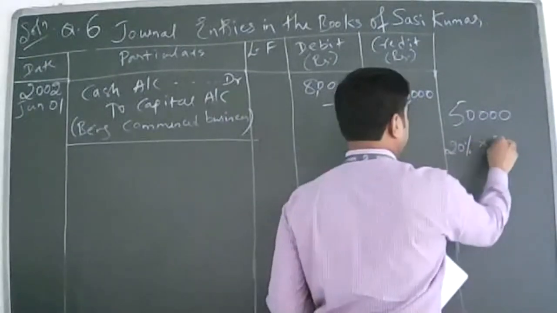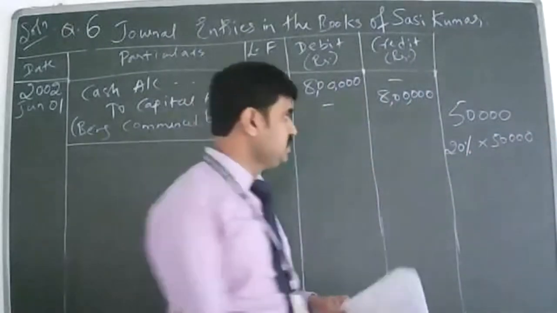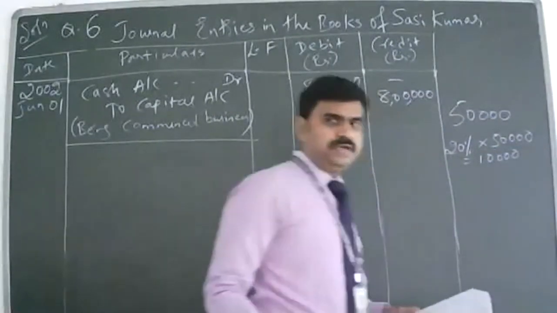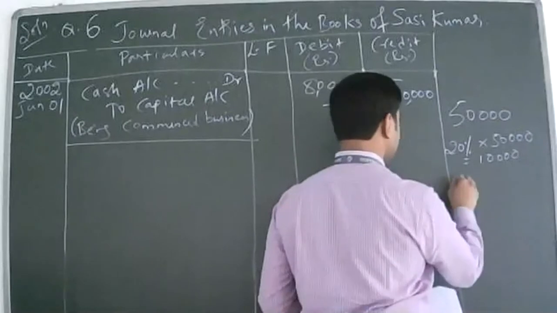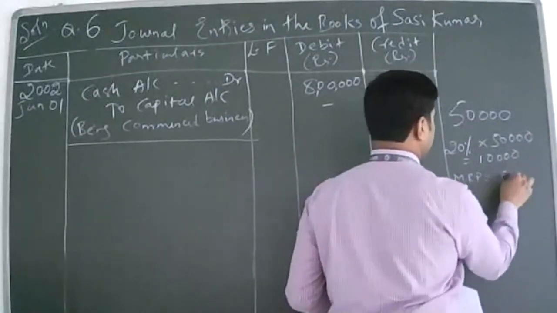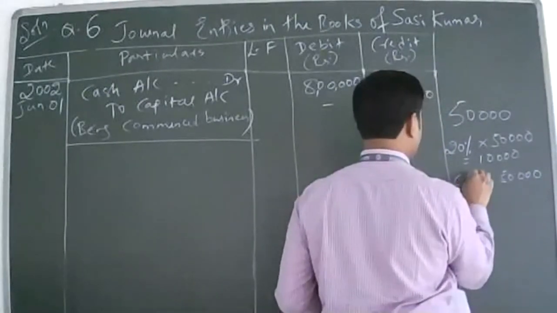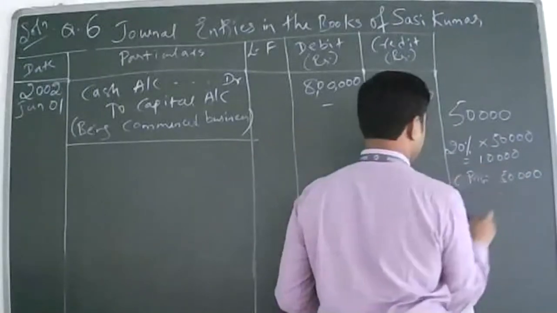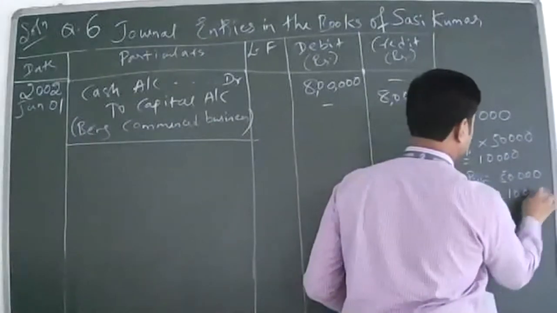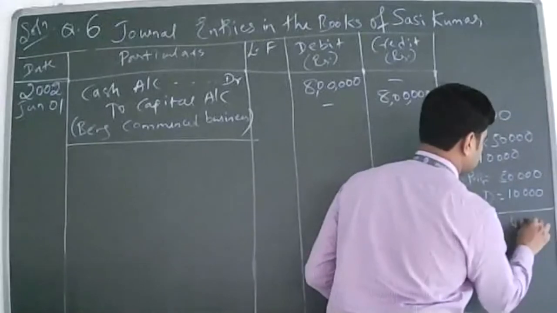So calculate 20% of 50,000. It is 10,000. So MRP is 50,000, then minus trade discount of 10,000. How much does it become now? 40,000.